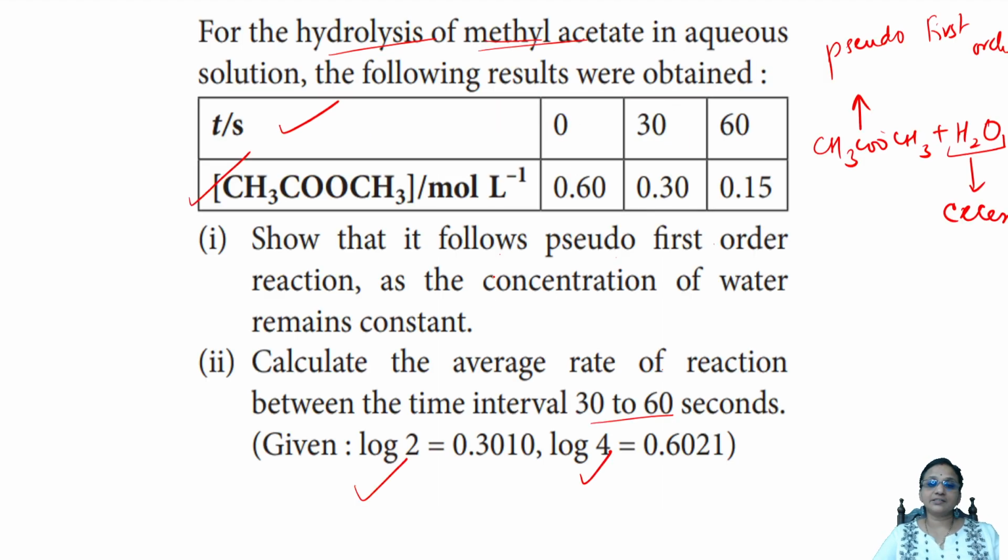They said show that it follows pseudo first order reaction, as the concentration is given. Now, if I see, this is the initial time, this is the next time interval, and this is the next time interval. So the time interval is standard. When the time interval is standard and the concentration is decreasing exponentially, it means first order reaction.